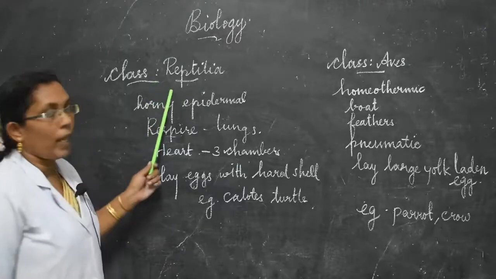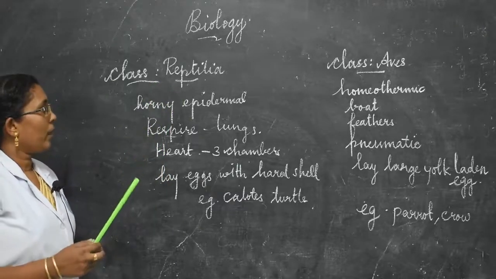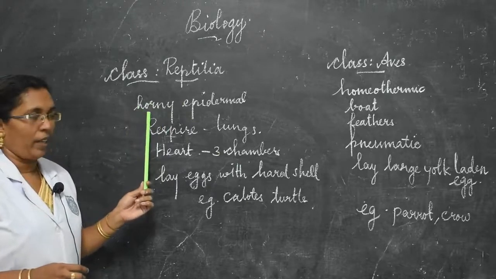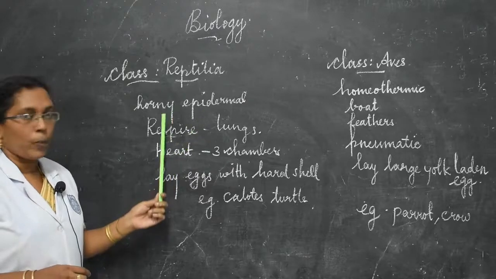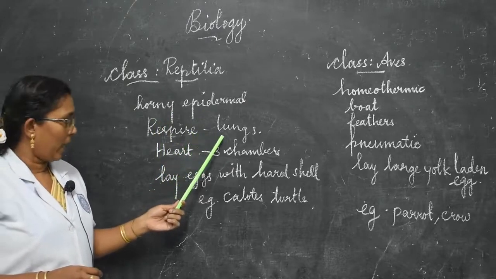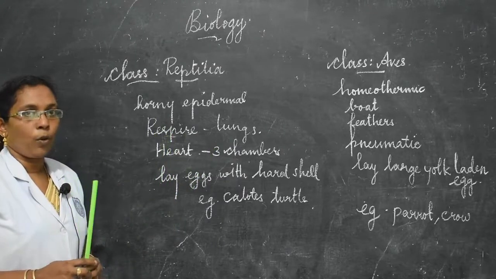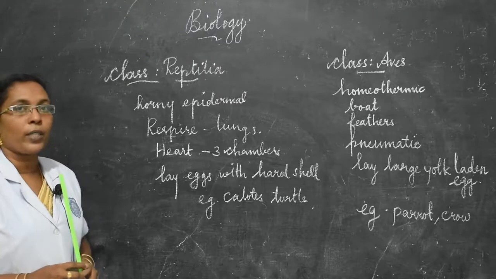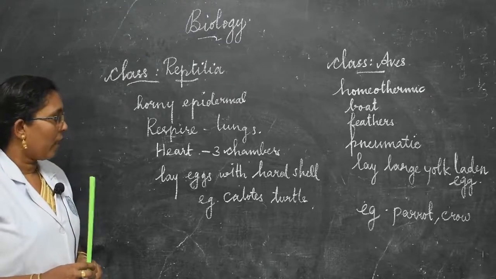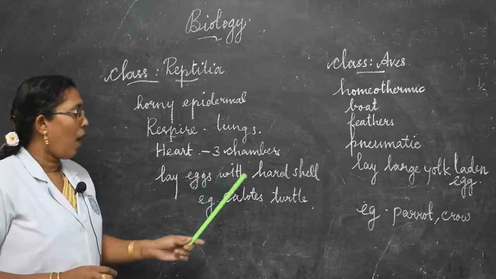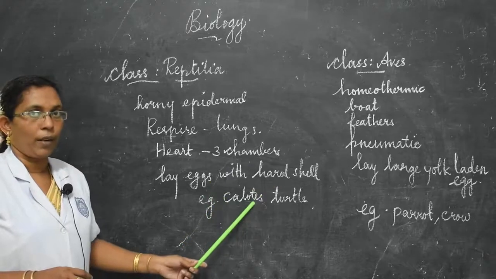Next one is class Reptilia. They live on land. Their body is covered by horny epidermal scales. They respire through their lungs. The heart is 3-chambered except in crocodile. Crocodile has a 4-chambered heart, we know, 2 auricles and 2 ventricles. They lay their eggs with hard shells. Example, calotes, turtle. Have you understood?